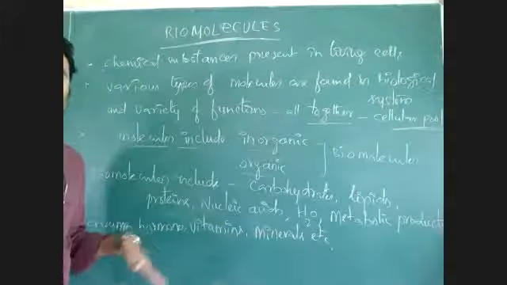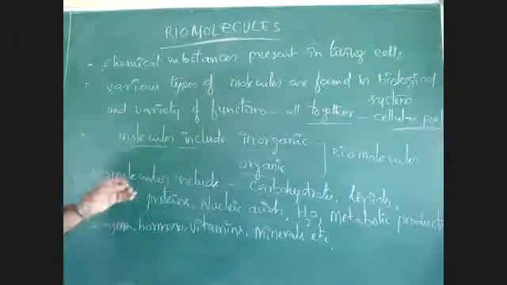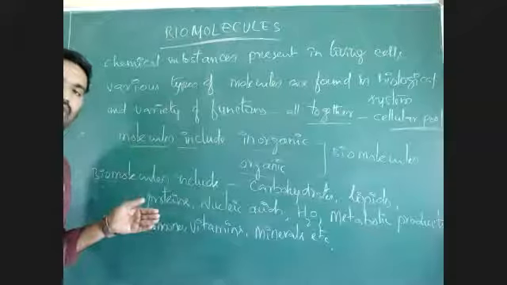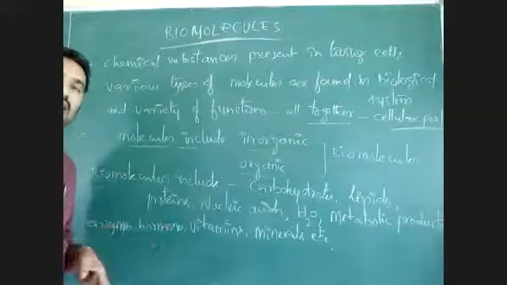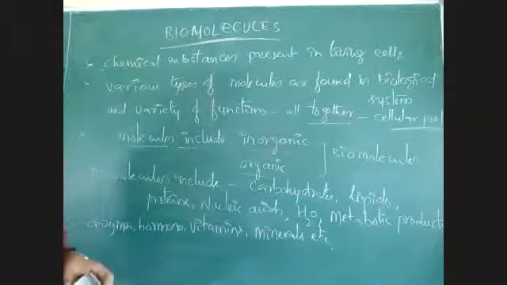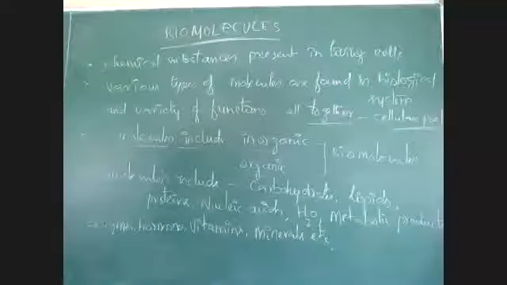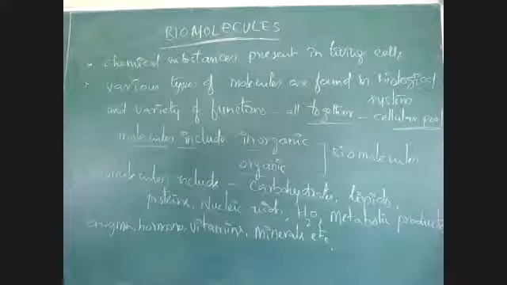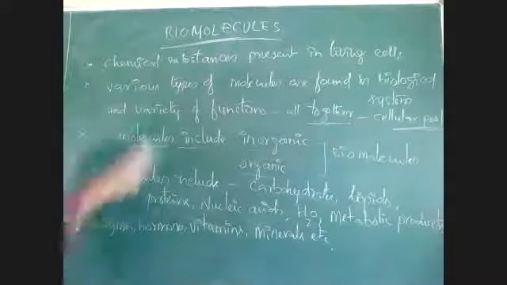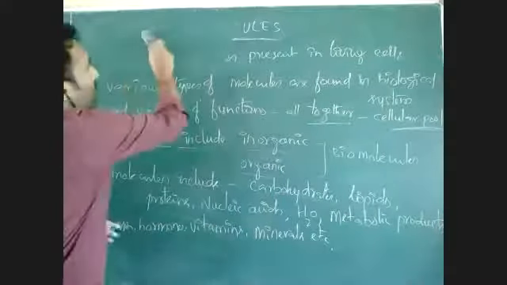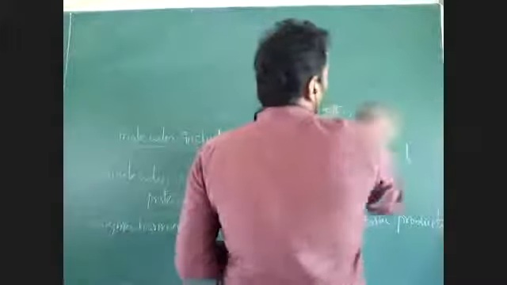Why do we need to study the importance of these biomolecules? If we find these biomolecules and their role, then we can easily understand the characteristic features of the cell. Cellular properties we can study well. The chemical composition of living organisms is not similar from one cell to another cell or one organism to another organism.